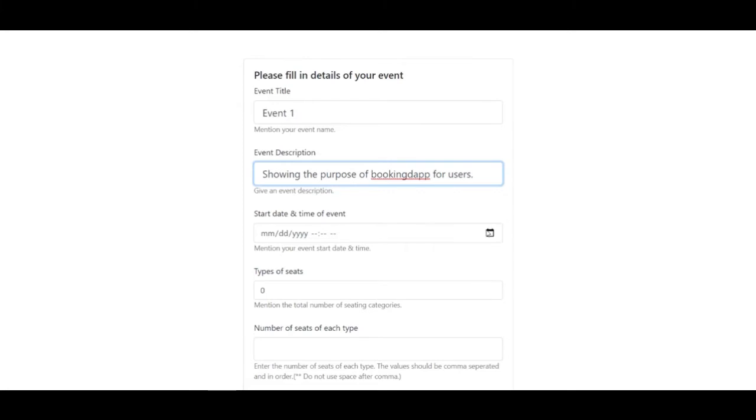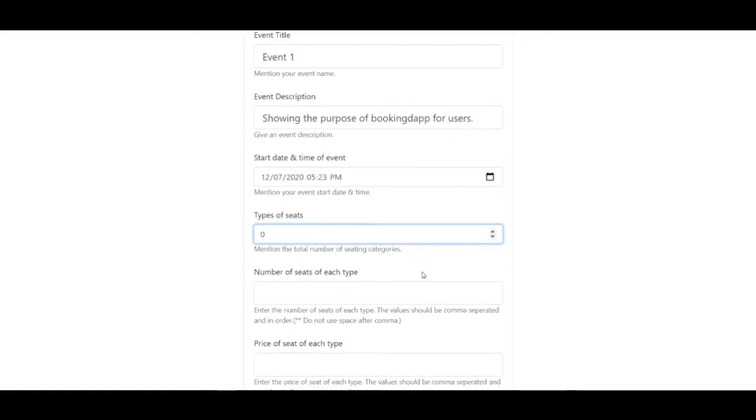I'll have to set a date and time for when the event starts. So this is necessary because after this particular time, you won't be able to execute any functions on this event. So you can take that as a deadline for all functions, be it booking the tickets or canceling the event. So let's schedule it for an hour. Let it start from 5:23 p.m. today itself, 7th December.